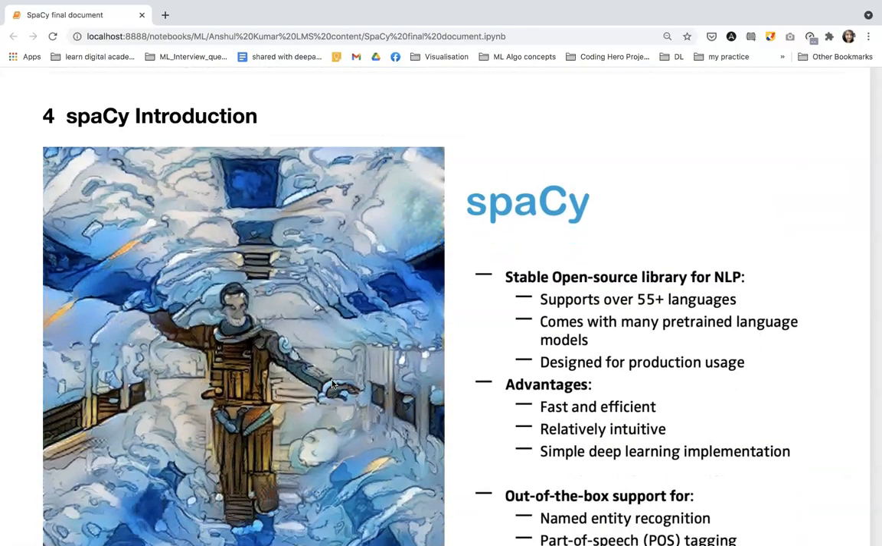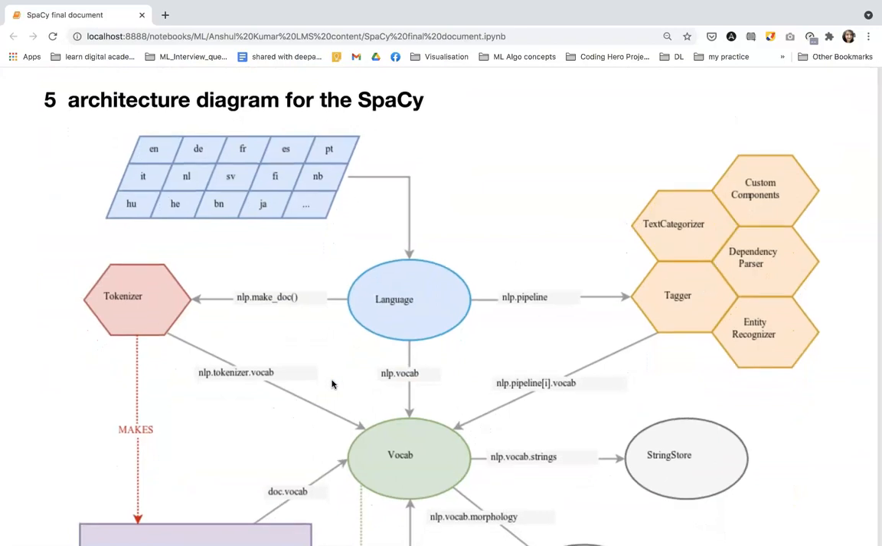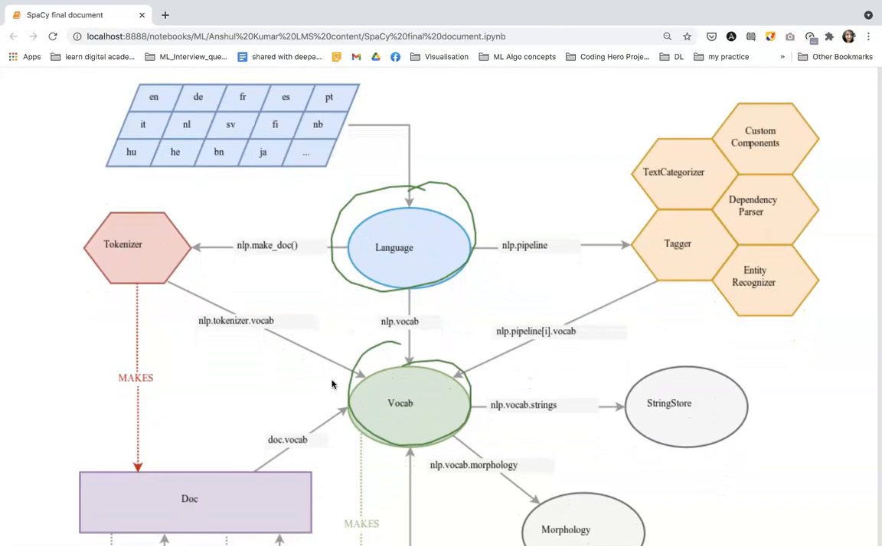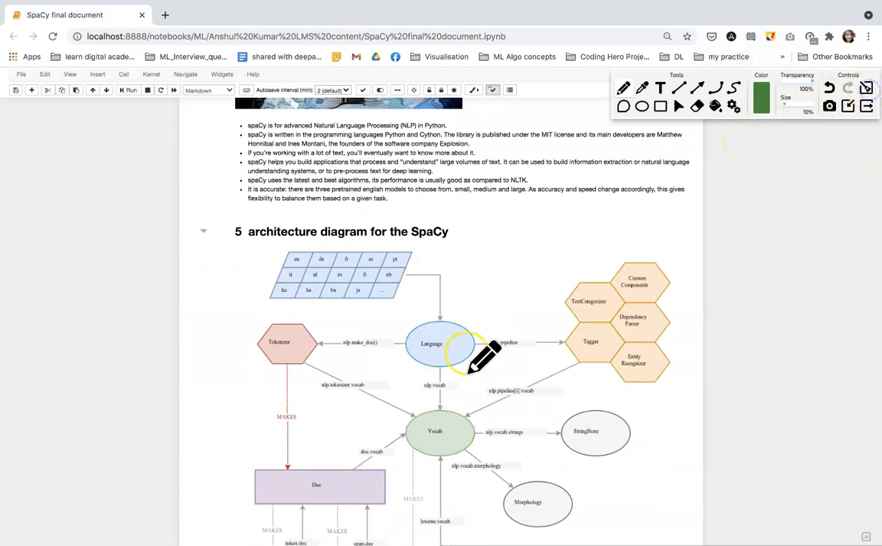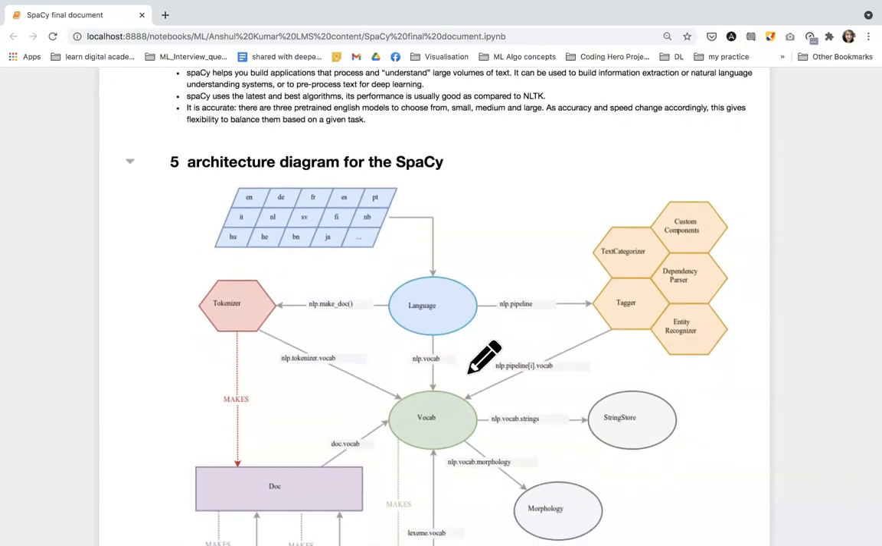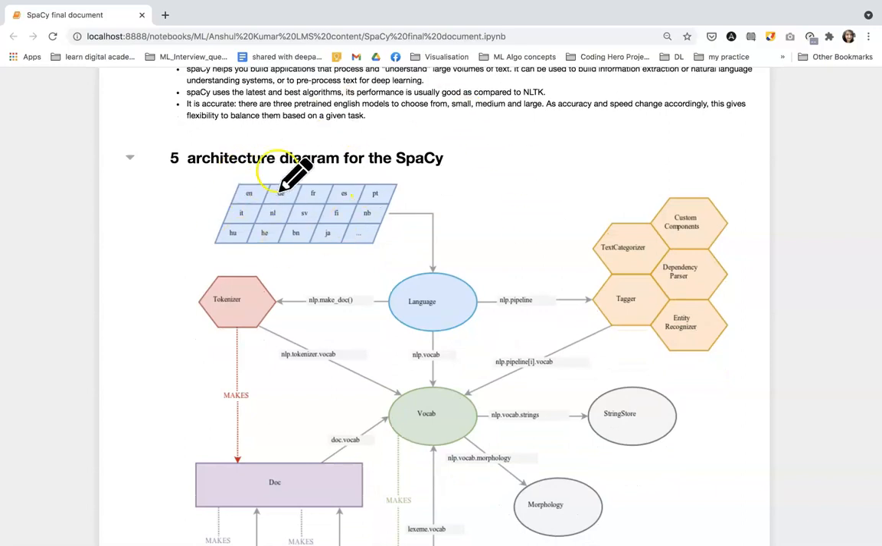Now going further, over here we have three units. First of all, the language, the vocab, and the doc. Now, if you want to look at the architecture, first of all we have to select the model, like in which language your text is. Let's suppose the language of our text is English. So we have to load the model for the English language.